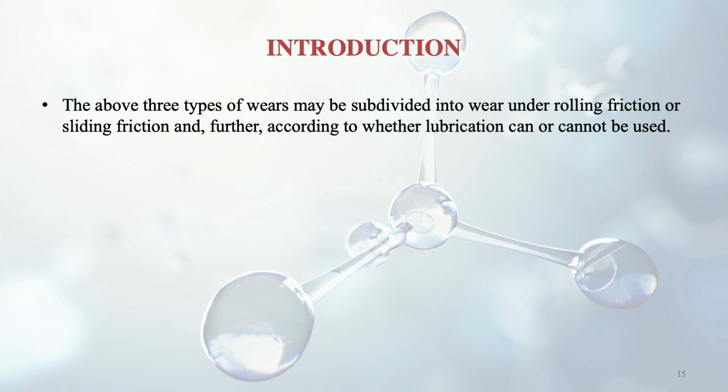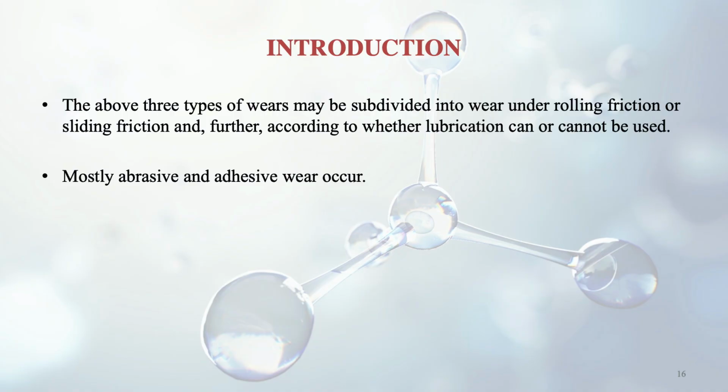The above three types of wear may be further subdivided into wear under rolling friction or sliding friction, so friction also plays a role, and further according to whether lubrication can or cannot be used. Mostly, abrasive and adhesive types of wear occur.